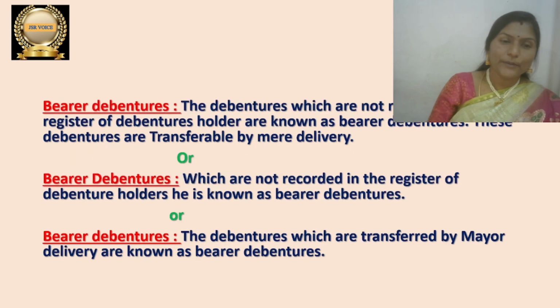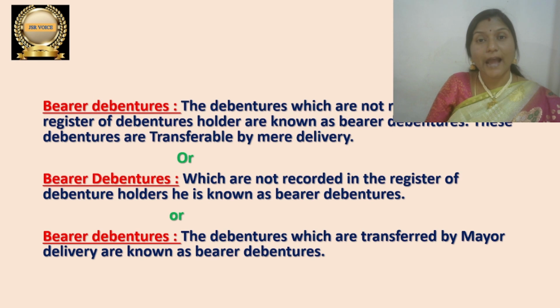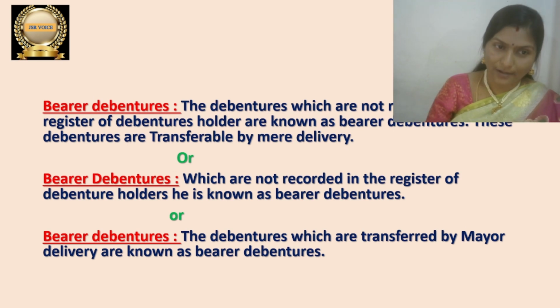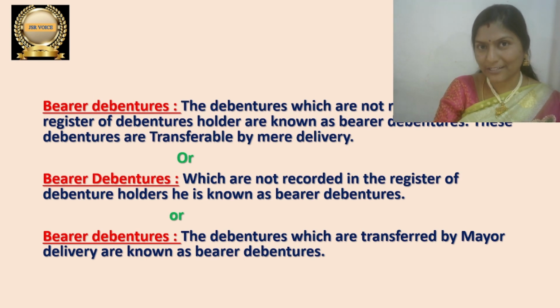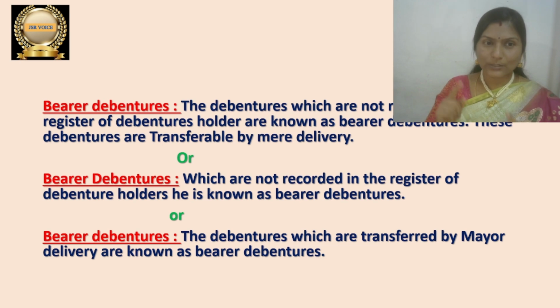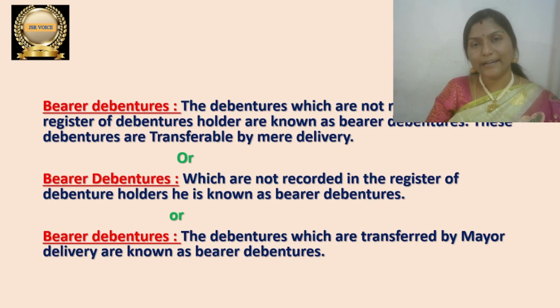So next one, bearer debentures. This is another type of debenture. The previous one is registered debentures. So that is one type. Bearer debentures are another type of debentures. Debentures are always debt capital. So debenture holders, every year, get interest in return from the company.